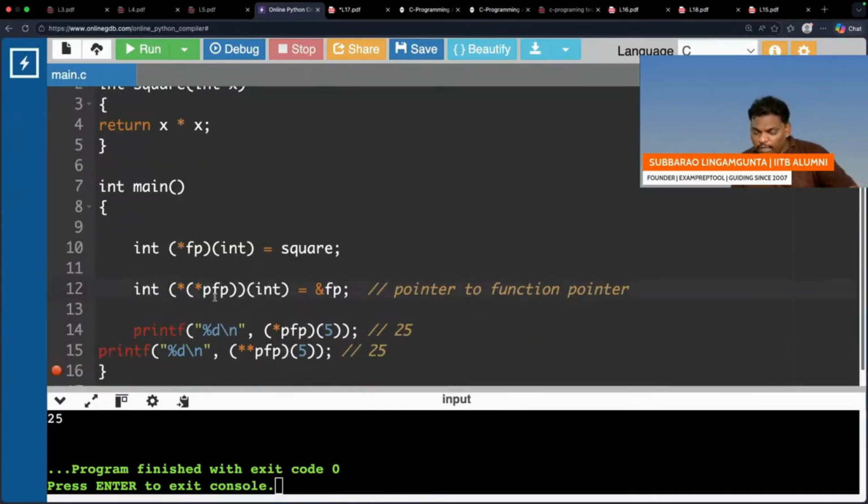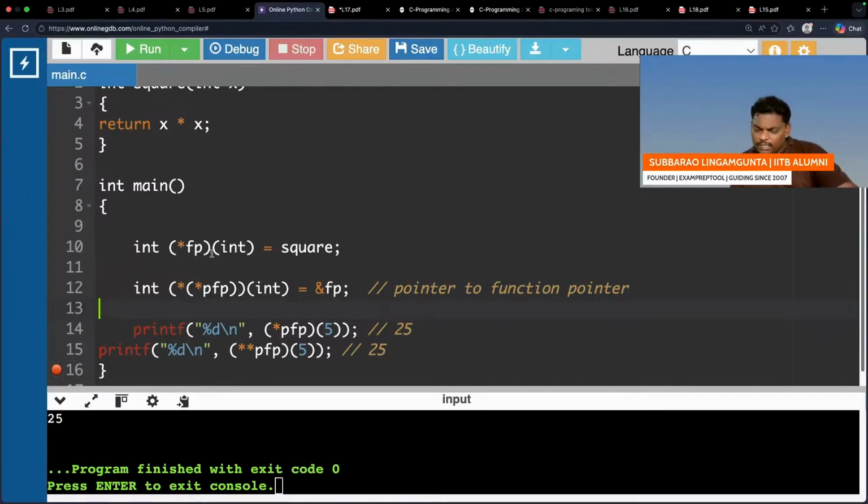PFP is a pointer pointing to one more pointer. See, this bracket you have to read first, totally. Don't jump to the right bracket. This is the bracket which you have to read first. PFP is a pointer to a pointer, and this pointer is pointing to one more pointer, where that pointer is pointing to a function which will take integer, which will return integer. Simply, right? This person is pointing to here. That is the reason his address is given here. It is a double pointer. It's simply a double pointer. Is a single pointer, is a double pointer.